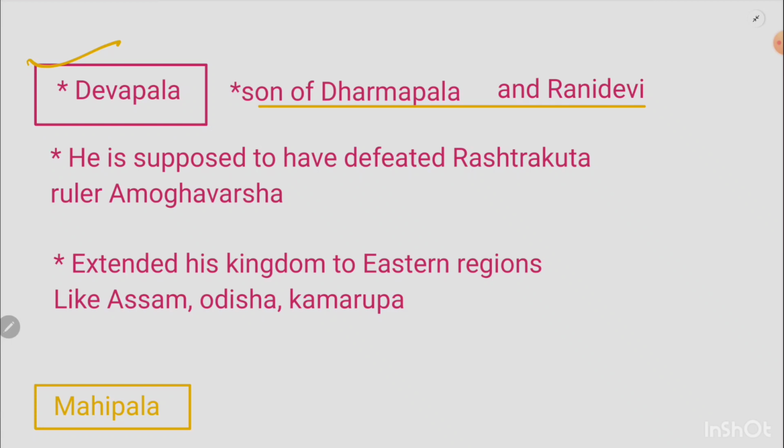Okay, and the most important fact about him is that Devapala is credited with having defeated the Rashtrakuta king Amoghavarsha. Okay, Amoghavarsha is supposed to have been defeated by this Devapala, who was the son of Dharampala. Right. Now, he is also known to have extended his kingdom to the eastern regions of India that included present-day Assam, Odisha, and Kamarupa.